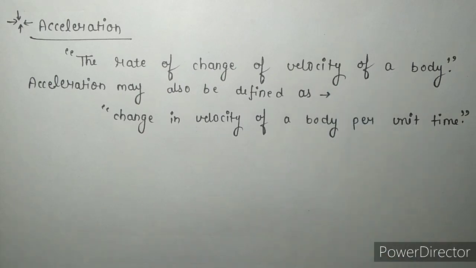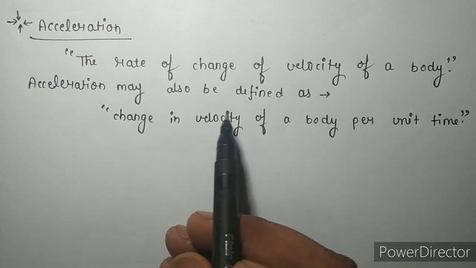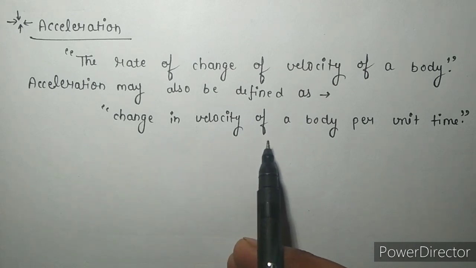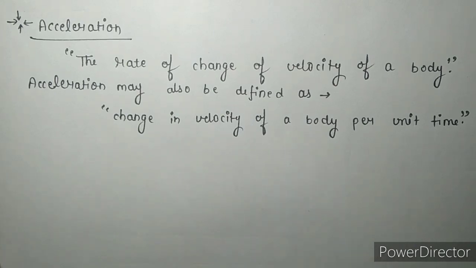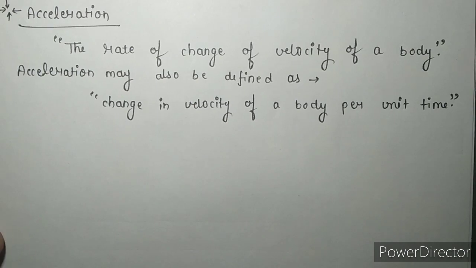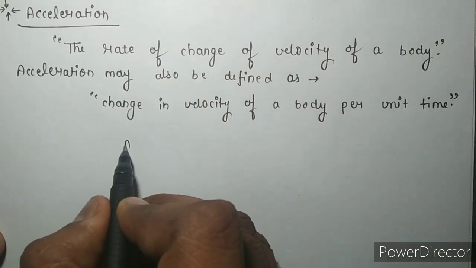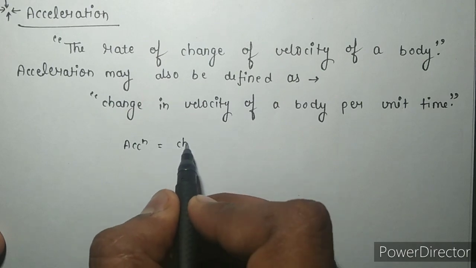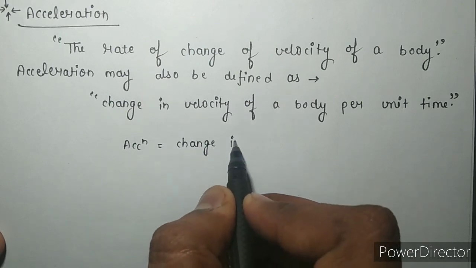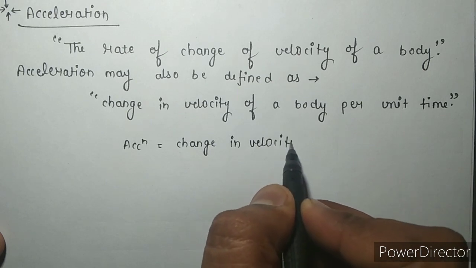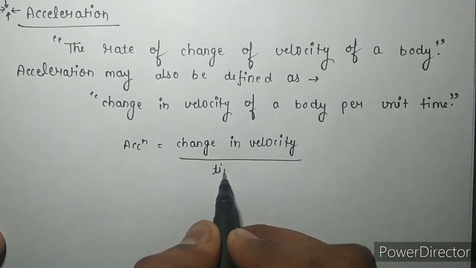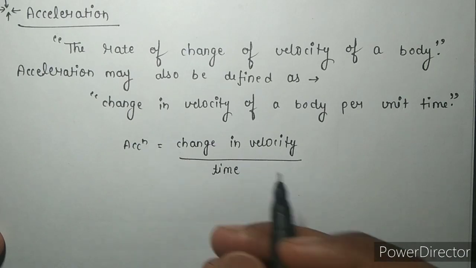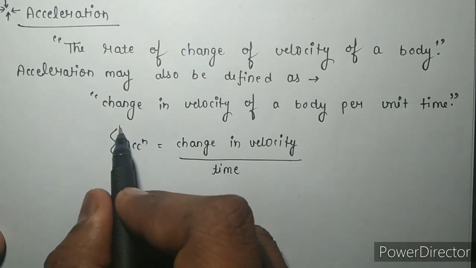Means when a body is moving and changes its velocity with respect to time, we can say that the body is accelerated, and it may also be defined as change in velocity of a body per unit time. So the formula by the definition is that acceleration is equal to change in velocity per unit time. So with respect to time, change of velocity is acceleration.